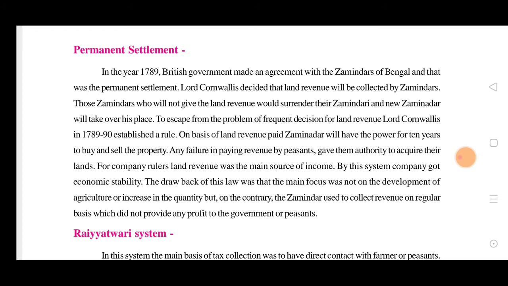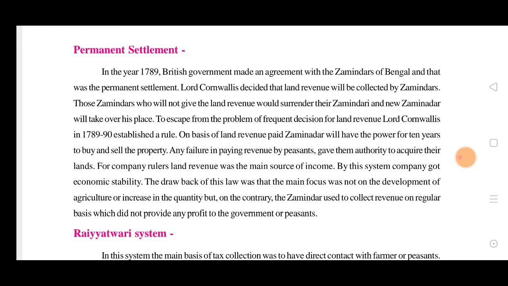For company rulers, land revenue was the main source of income. So those who were ruling, their source of income was from the land revenue. By this system, the company got economic stability. Now they had a stable income, not going upwards or downwards. Now they are not shaky.